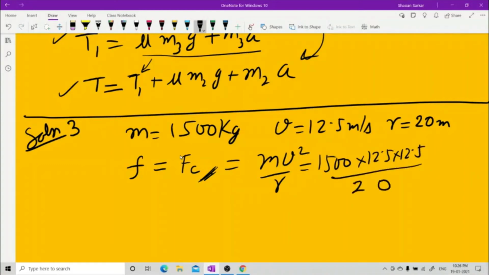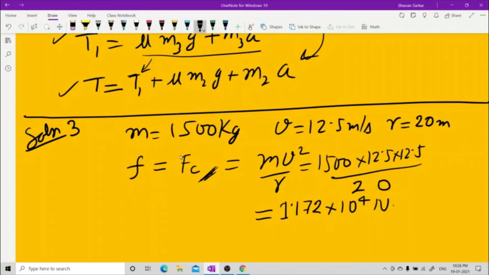You can use a calculator. You're allowed to use a scientific calculator in GGSIPU University. No problem. It is 1.172 into 10 to the power of 4 newtons, because it is force.